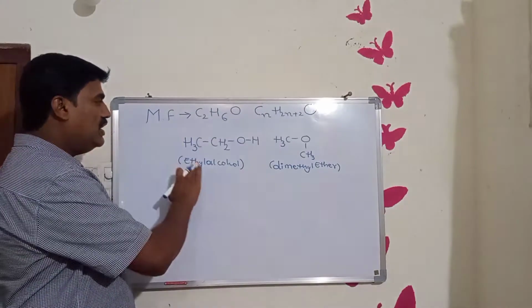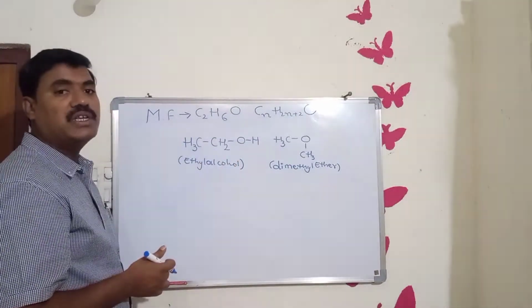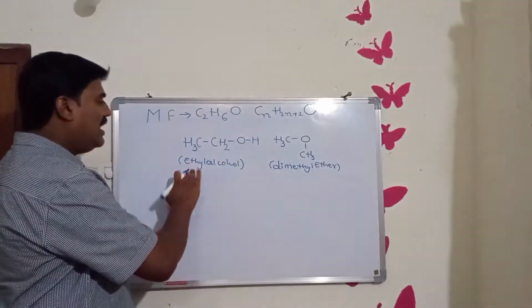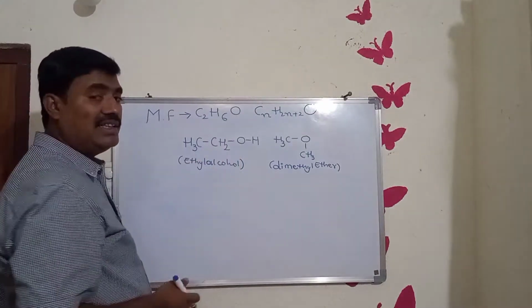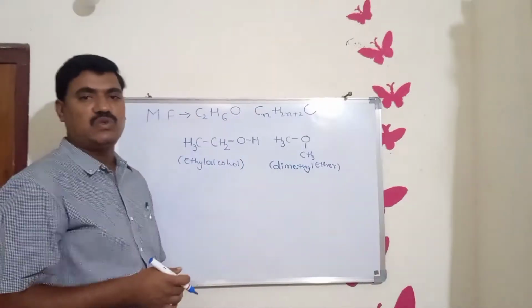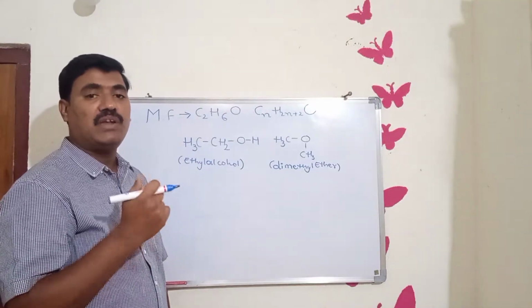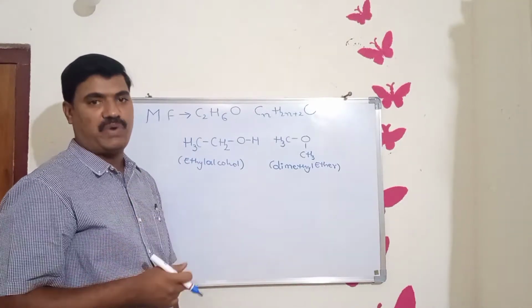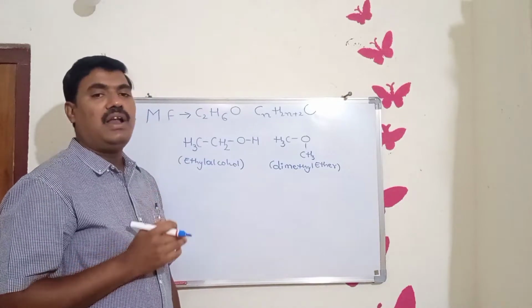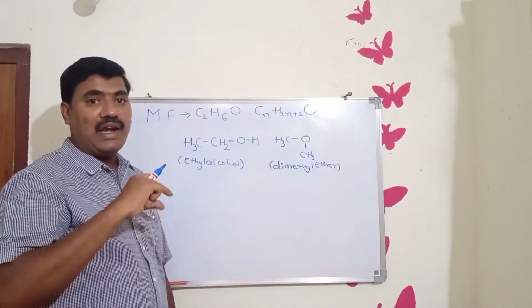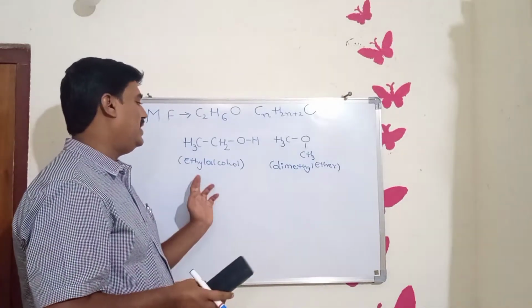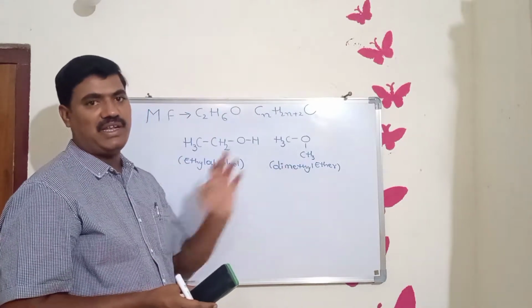That's why they should exhibit isomerism. As they exhibit isomerism, they should differ in their physical and chemical properties. So first of all, let us consider the different physical properties of ethyl alcohol and dimethyl ether.